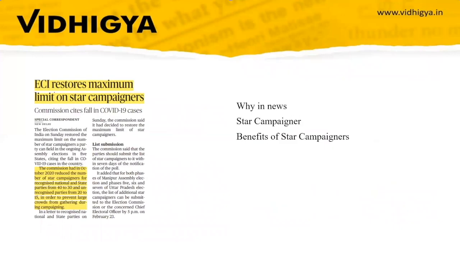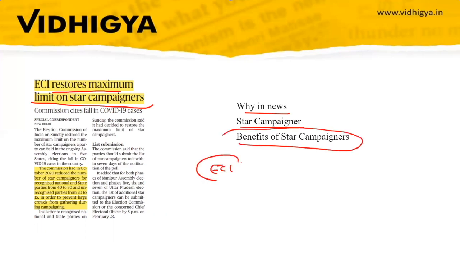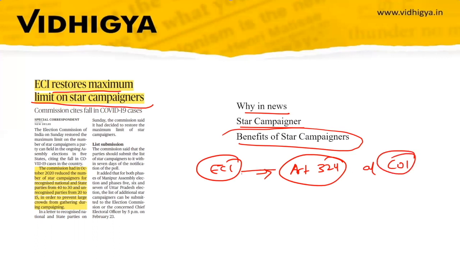So the third topic is Election Commission of India restores maximum limit on star campaigners. Why is this topic in the news: star campaigners and the benefit of star campaigning. Before that, we will discuss the Election Commission of India. It is provided under Article 324 of the Constitution of India. So you have to remember the article, 324, and that it is a constitutional body.